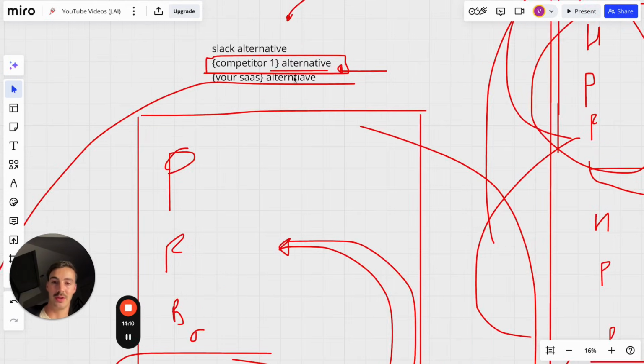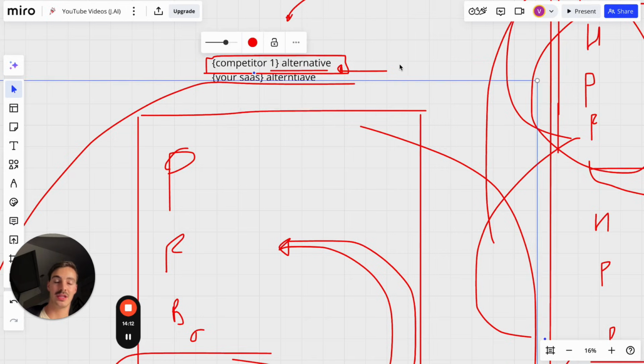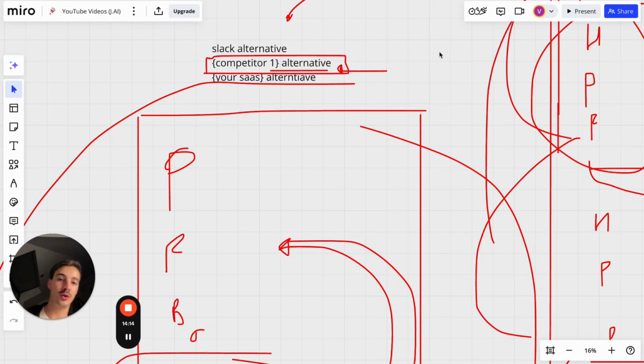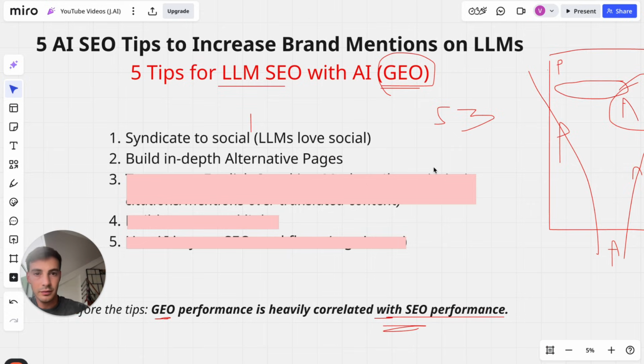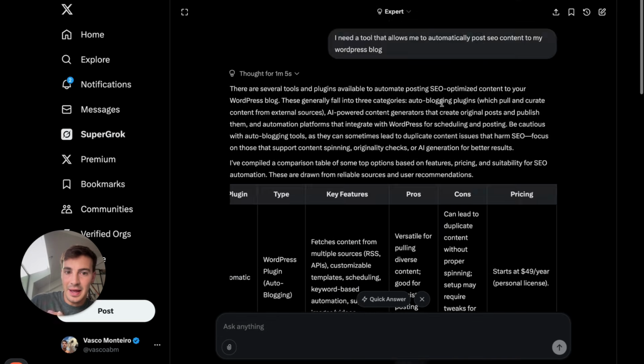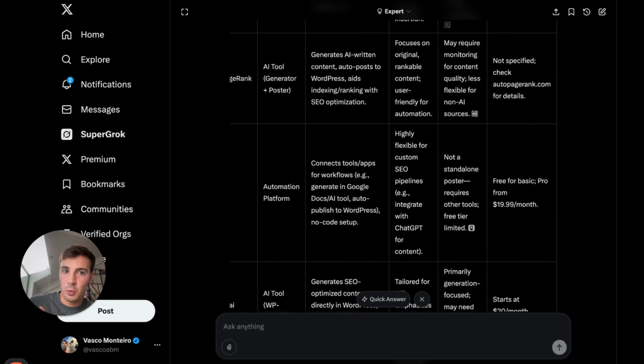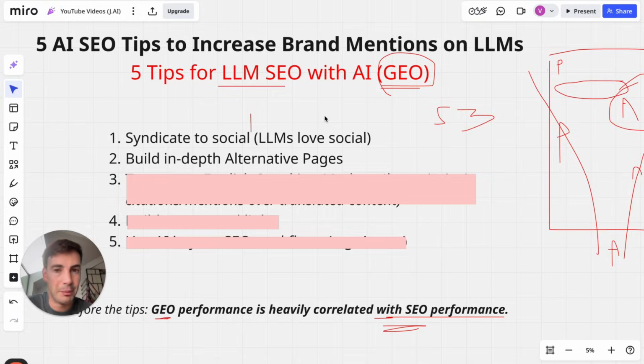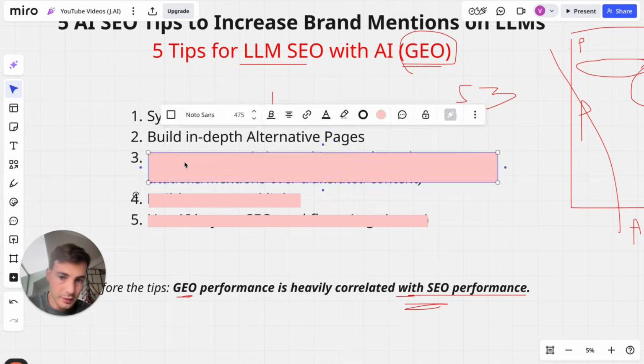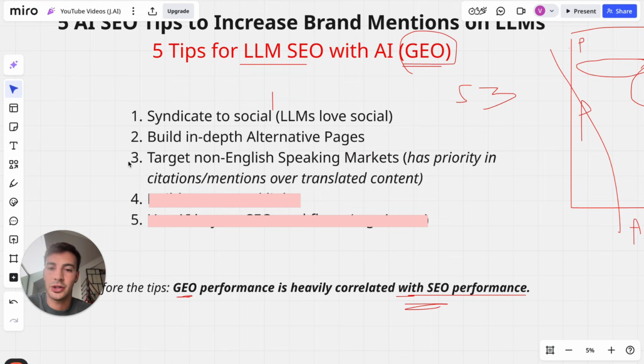Again, the reason why you create a page targeting this keyword is because you actually want to rank for this keyword. You don't want to allow your competitors to do the same thing you're doing to them, okay? There you go. So hopefully me showing you that clip plus showing you actual live examples of other brands being cited from the content we wrote will make you want to write and build out these alternative pages because it's very, very important, okay? Now, third is target non-English speaking markets.